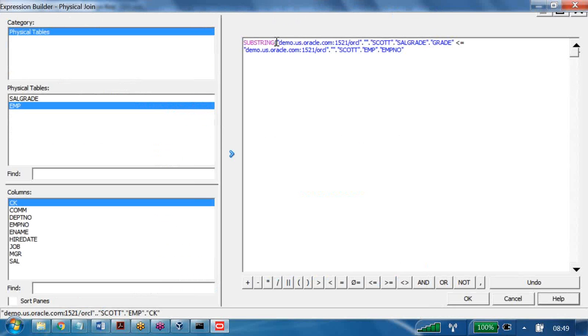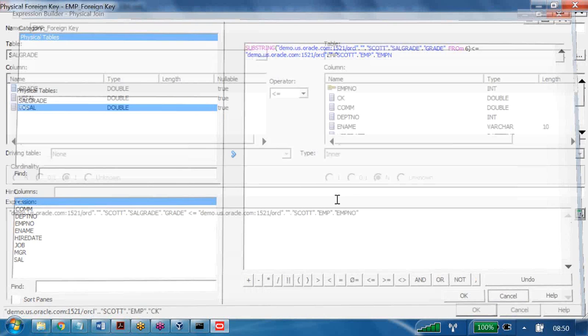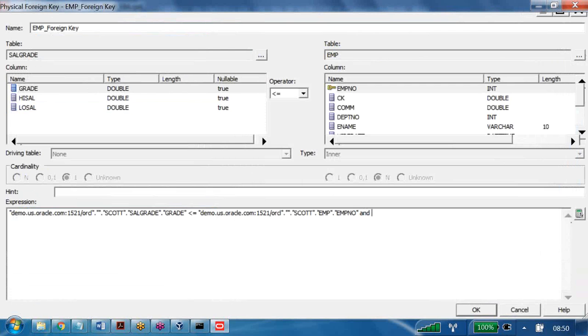Let's say grade is a string, then the grade column from, let us say, 1. That means it is going to start from the first position. Suppose it has to start from, let's say, the sixth position, we can write 6 here. Like that, you can write complex join conditions also. The expression may not always be straight away this column equal to this column. There are scenarios where you may need to write multiple conditions also.